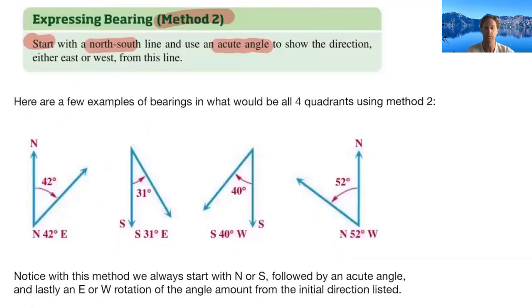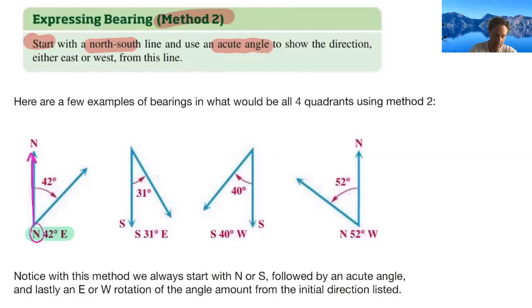So here are some examples for all 4 of our different quadrants that we would have. The first one, north 42 degrees east. Okay, so if we're dealing with this, they're telling us start by looking the way that we read this, north. So the first thing we would do is look in the northern direction.